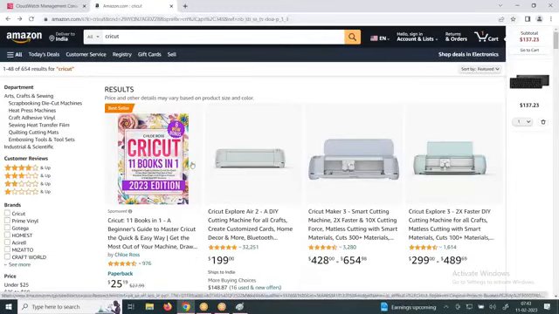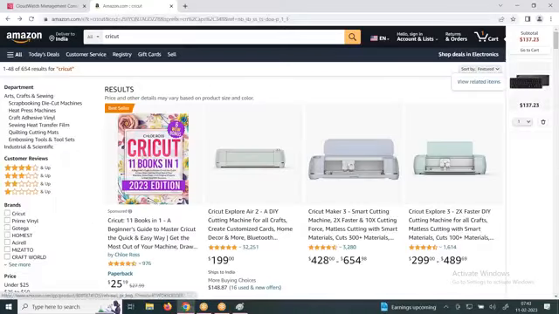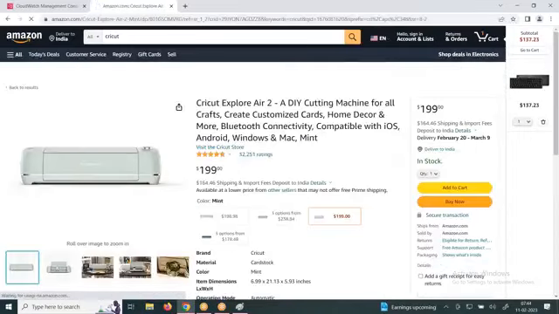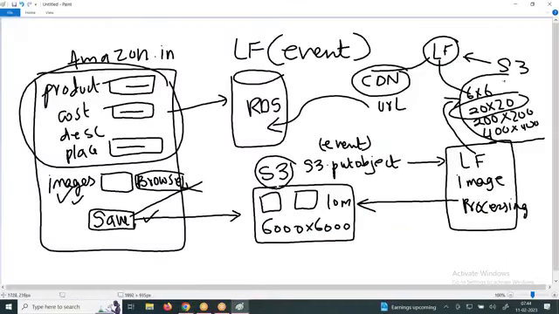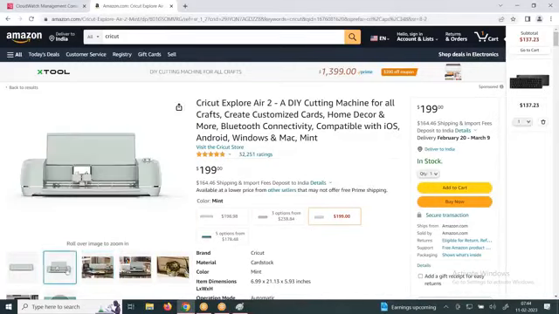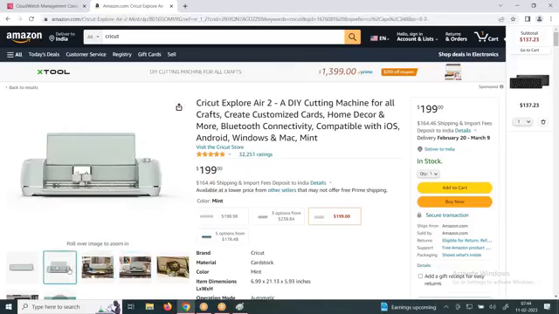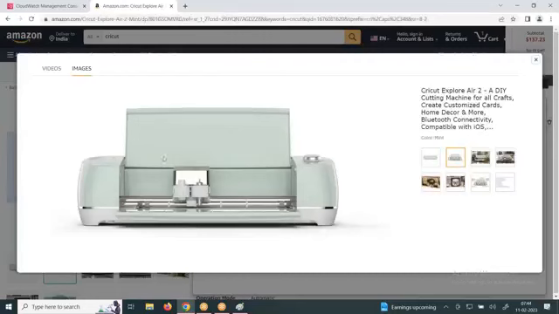So what they have done is make sure that when anyone clicks, the images the lambda function has converted are loaded. That image is loaded here. Now the customer is much more interested. When he clicks on this button, the 6 by 6 image is available below, very small images. The customer is interested, so he will click on it. Now they will load the 400 by 400 pixel image.